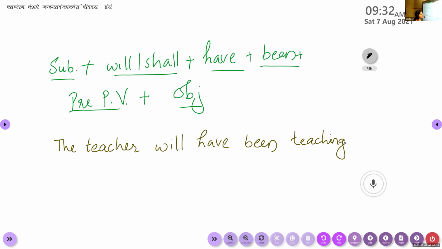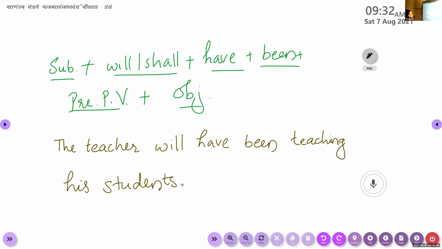Oh, the teacher is a male here, not a female. His students. Okay, fine. Simple sentence. Thank you so much, Rinan. See, the teacher will have been teaching his students.